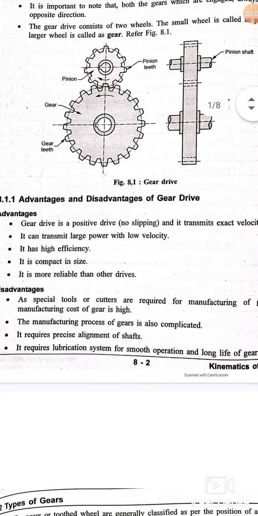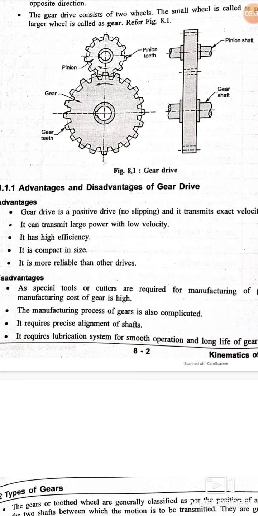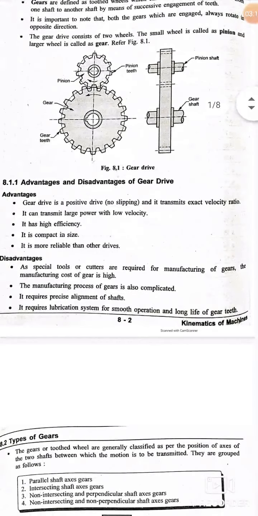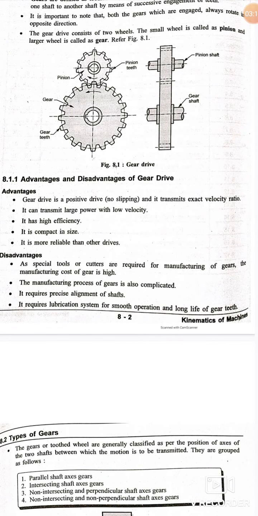As for the disadvantages, as far as manufacturing is concerned, the cutting cost and manufacturing cost are more, and it is difficult to manufacture. Alignment of the shafts is required, and because of positive contact, friction is generated. Whenever there is friction, heat is generated, and to reduce the heat and friction, it requires lubrication all the time.